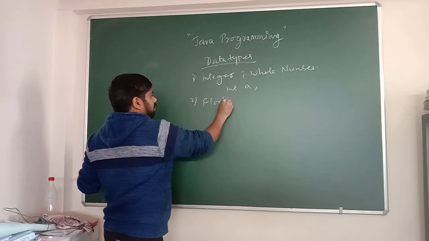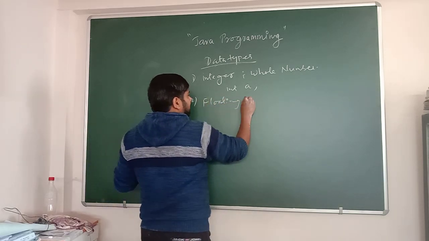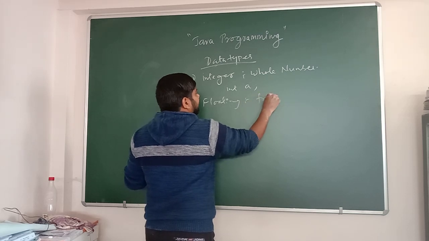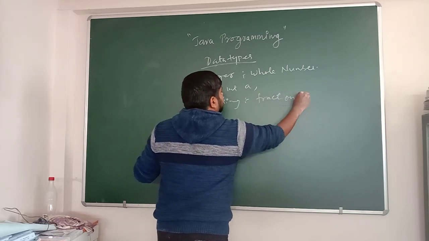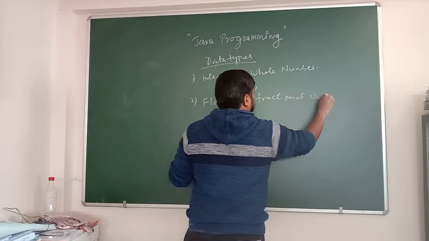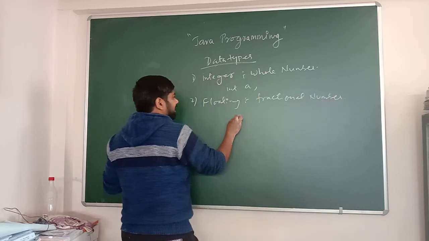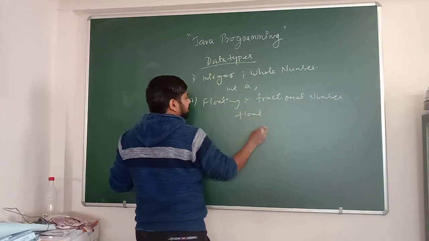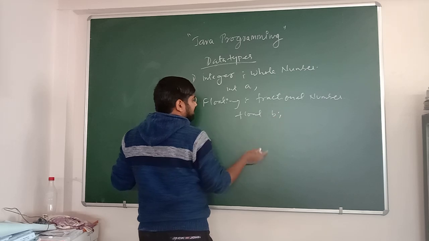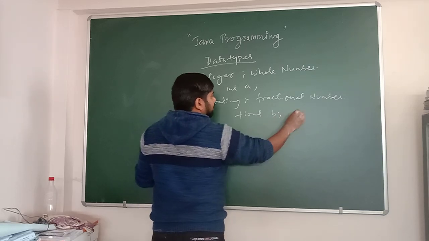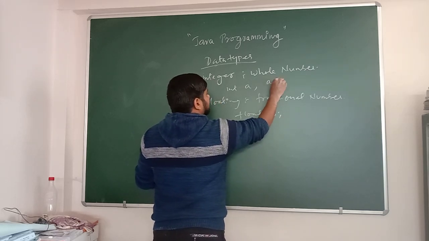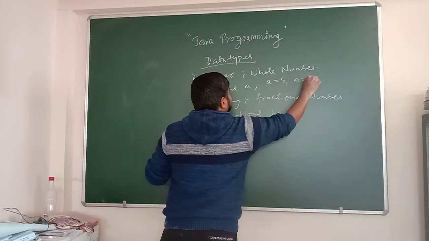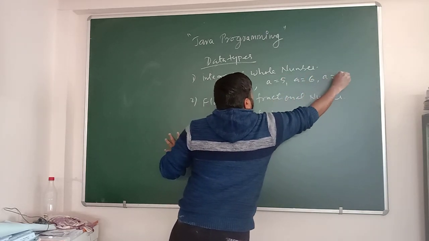Next, float, or we can write floating, which means a fractional number. We declare it as float b. What type of value does b store? Examples of values a can store: a equals to 5, a equals to 6, a equals to 100.